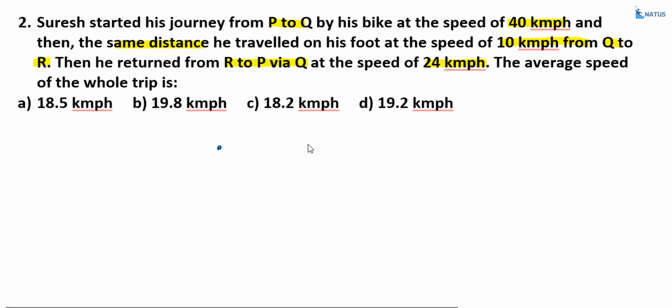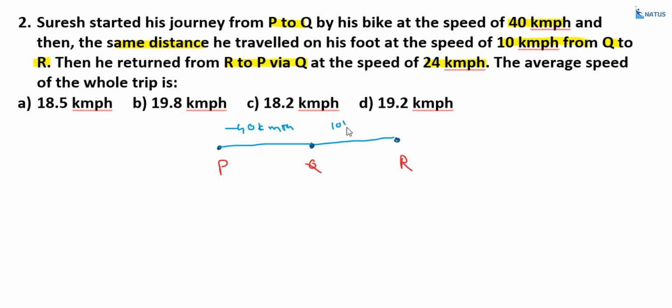Suppose this is P, this is Q, and this is R. Now, what is the speed? This is equal to 40 kilometers per hour. And what about this speed? This is equal to 10 kilometers per hour. And what about the return? Return is equal to 24 kilometers per hour.